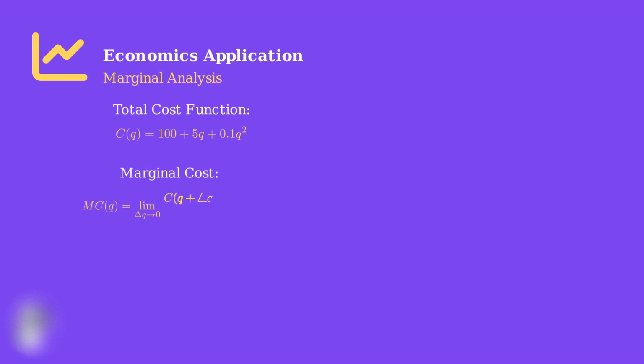Marginal cost is defined as the limit of the change in total cost divided by the change in quantity, as the change in quantity approaches 0. This gives us the instantaneous rate of change of cost with respect to quantity. Using the identity rule and other limit laws, this becomes the derivative of the cost function.